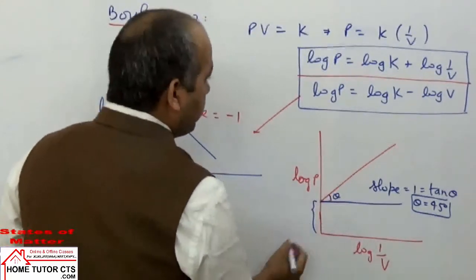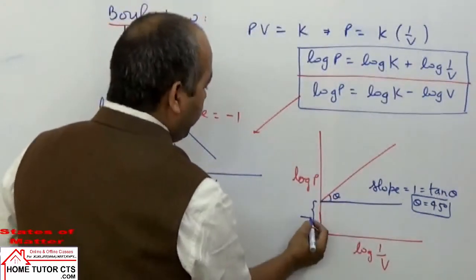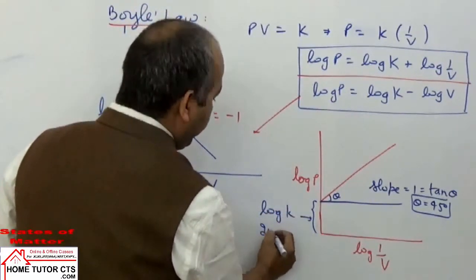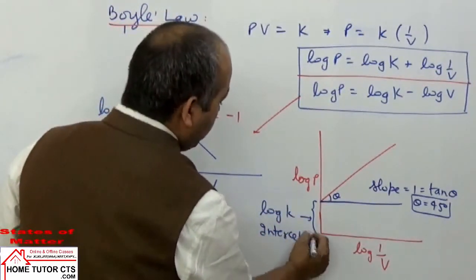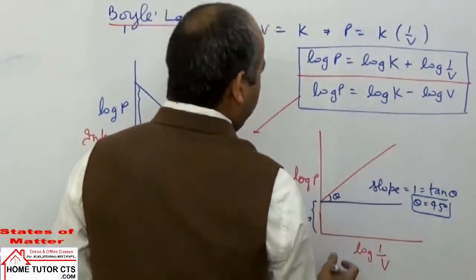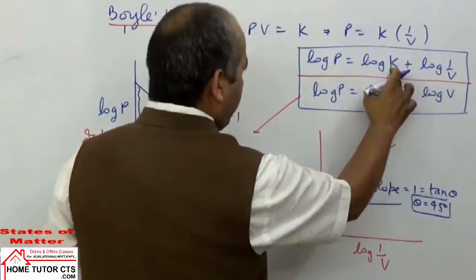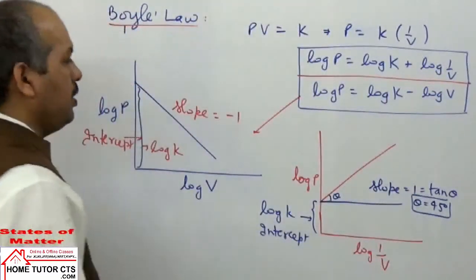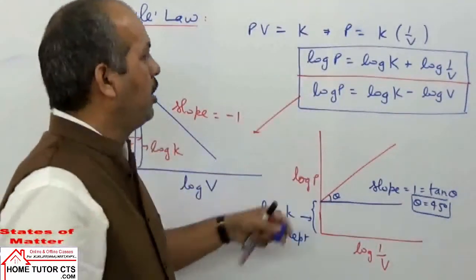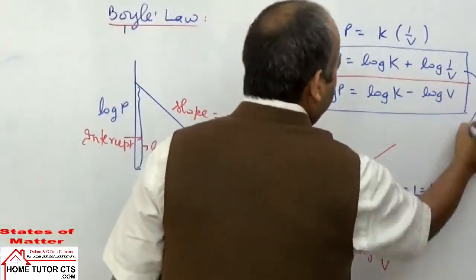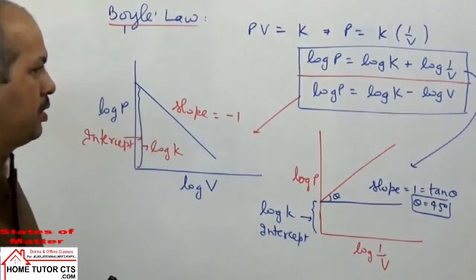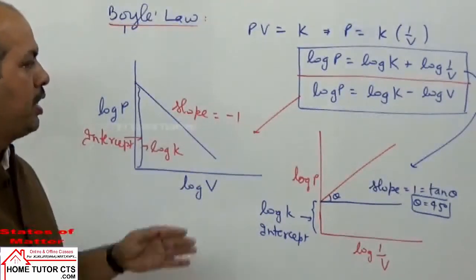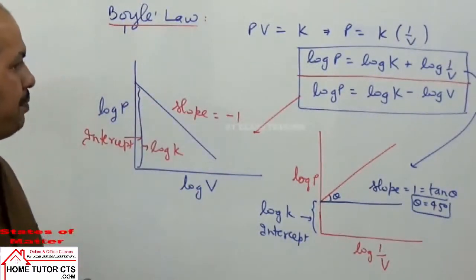This can be taken in this case with intercept log K as intercept. In this case log K becomes your intercept, and slope is 1. So this can be the equation of a straight line. So this is the second graph for this equation. Are you clear? Now some more graphs can be taken here.